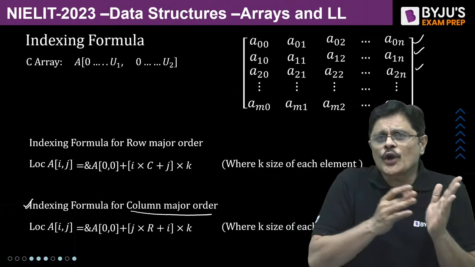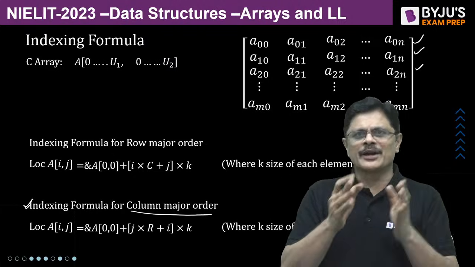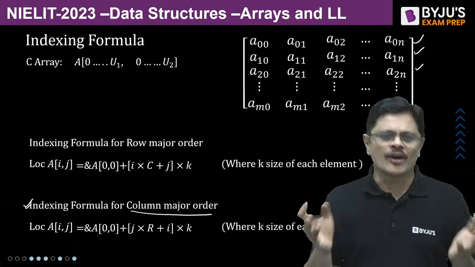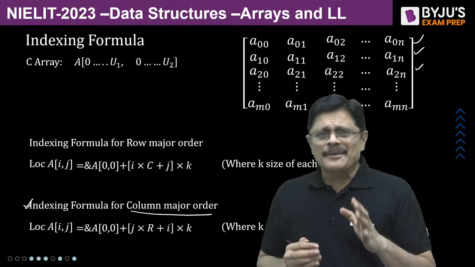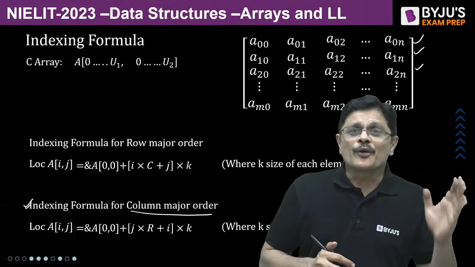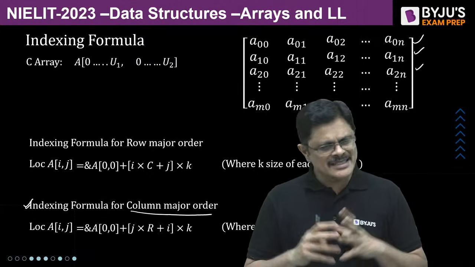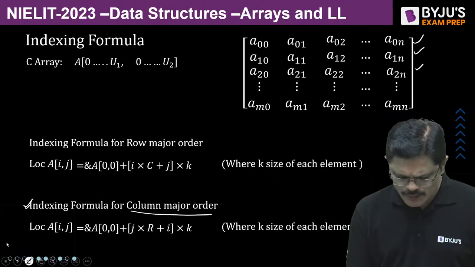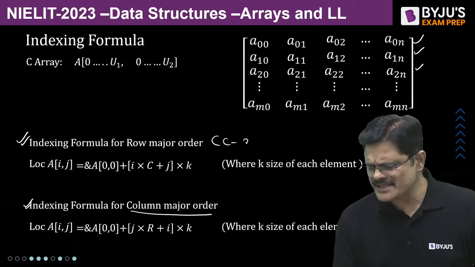So if you store row by row, that is called row major order, and if you store column by column, that is called column major order. And in C language, the two-dimensional array elements are stored row after row, that is row major order. Is that clear? So this is the indexing formula for C 2D arrays.